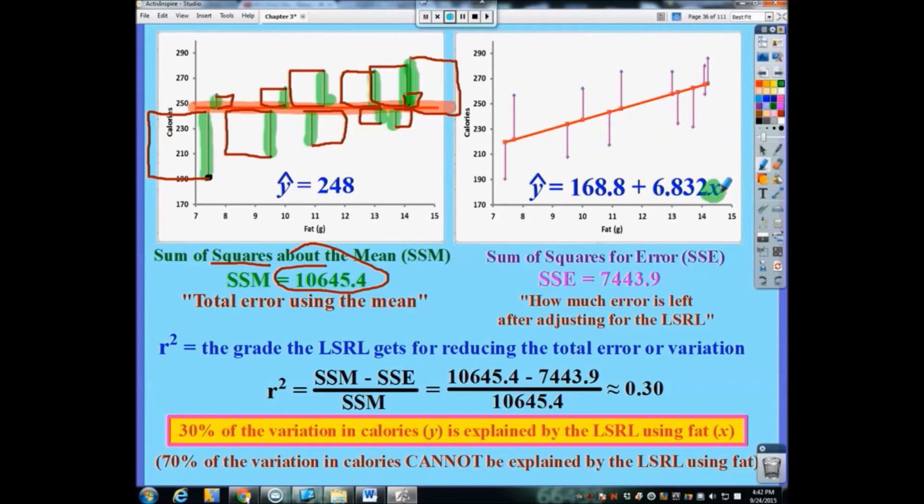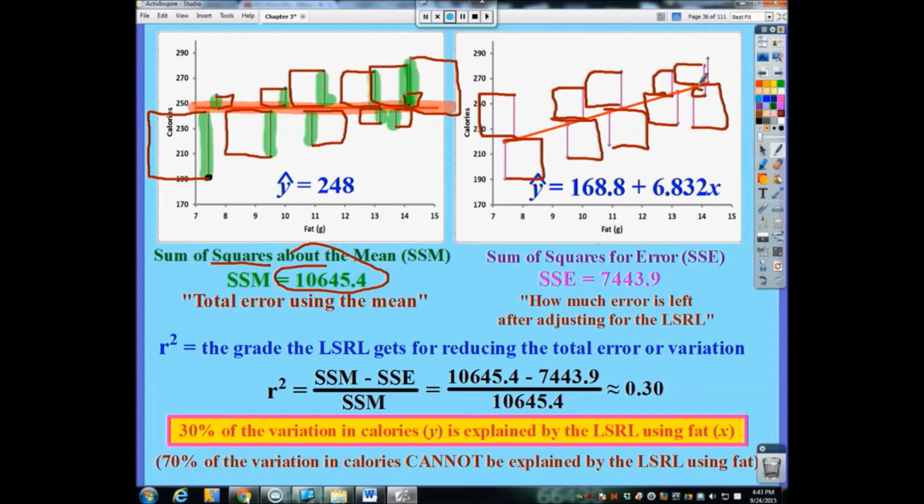Now again, remember, X represents the number of grams of fat, and our Y hat is our prediction for how many calories that candy bar would have for that many grams of fat. Now, if I were to also look at all of these residuals, I can already tell these residuals are a little bit smaller in value than the ones over here. And so again, if I were to square all of these residuals and add them all together, I'm going to get a smaller number, which is why it's called the least squares. These are the smallest squares cumulatively that we could get out of any regression line.